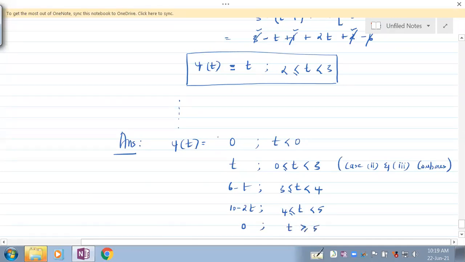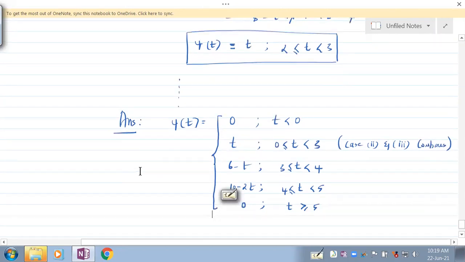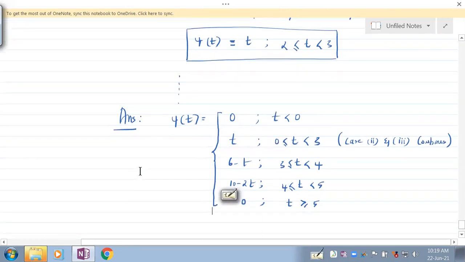So this problem needs to be given to me as an assignment. You have to solve this and submit it in Google Classroom. Understand that? I've given you 3 cases. Those 3 cases are 2 answers here. The second answer is case 2 and case 3 combined.